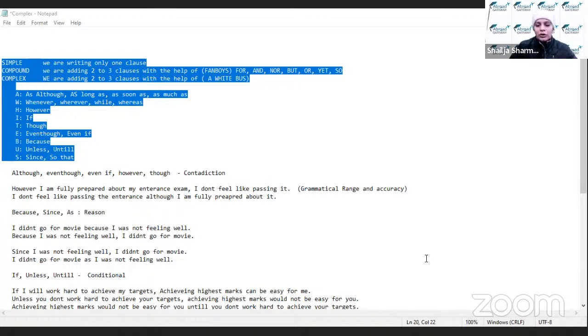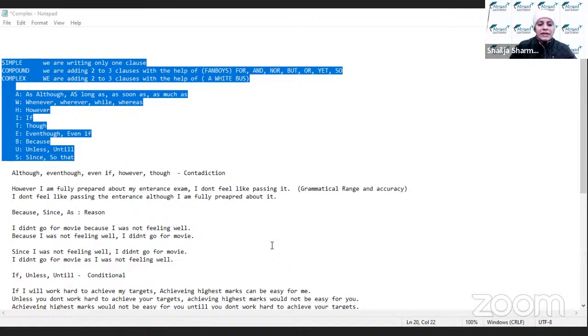Not all, because definitely it is very tough to use all the conjunctions in one essay, but try to use 4 or 5 conjunctions every day. Once you start using them on a regular basis, चीजें काफी easy हो जाएंगी, and when you are writing your final exam, things would be much easier and you would be able to score a really high band score. Am I clear till here?